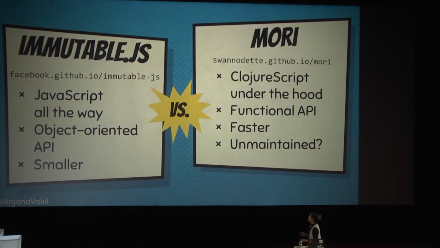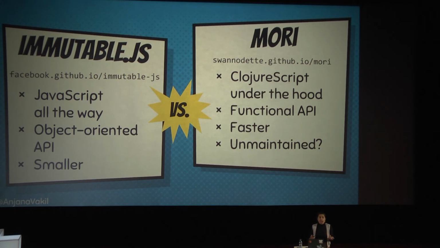You may not. There's a few other little differences. So Immutable.js is all JavaScript. As I said, Mori is more ClojureScript. It's ClojureScript under the hood, basically. We've got the object-oriented versus the more functional API. There's a few differences. Like Immutable is a little bit smaller, I think. Mori is a bit faster. Mori also hasn't really been updated in a few years. But then again, maybe that's because it works. I don't know. So there's a couple open tickets and whatnot. So I'm not sure how supported it is anymore. But if you're trying to wrap your head around this stuff, it's a great tool.